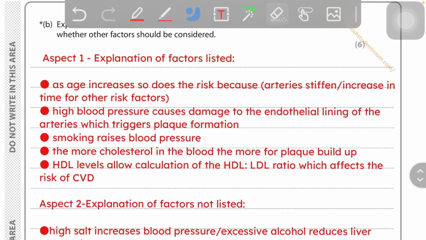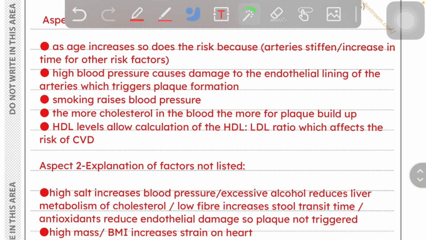Aspect 1, explanation of factors listed. As age increases, so does the risk, because arteries stiffen, increasing the risk over time for the other risk factors. So we will be explaining age, high blood pressure. The blood pressure can cause damage to the endothelial lining of the arteries, which triggers plaque formation.